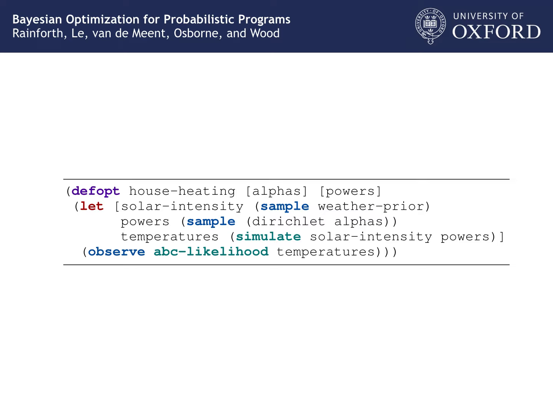Let's consider a motivating application of optimizing the distribution of power between radiators in a house while marginalizing out over possible weather conditions. Our program first samples the solar intensity and then a valid set of radiator powers. These are input to an external finite element simulation, returning a set of temperatures, which are conditioned upon using an ABC likelihood. Running BOP on this program allows us to solve the problem in a principled way, returning a set of powers that gives on average the best performance.